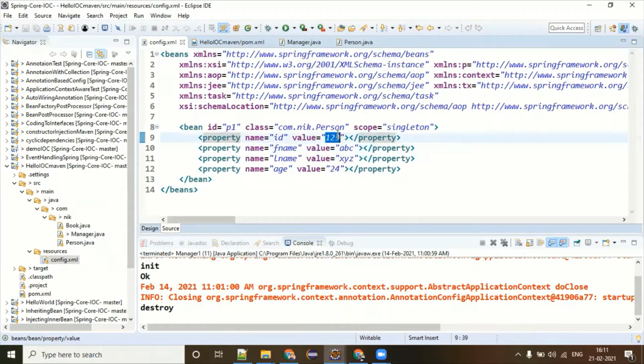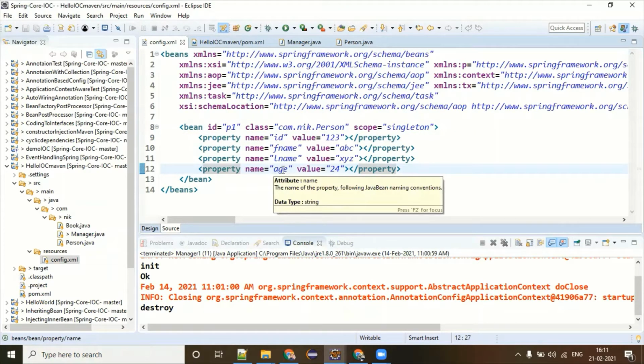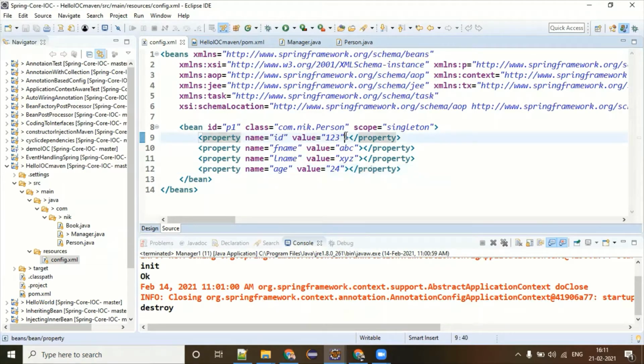Talk about the banking system, bank name. Bank name is never going to be changed. So there, if you're creating a bean of your bank, you can keep on using the same bank instance and feed the value something like this. But in this person class where I'm feeding the ID, first name, last name, age, this is a wrong practice because we don't want to hard code these values.